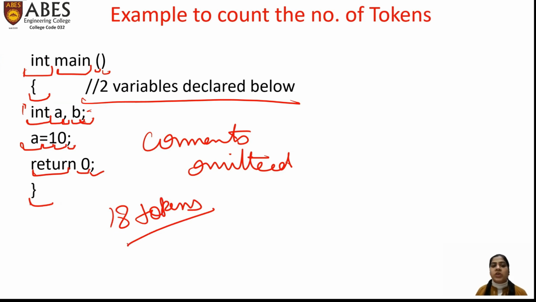This is a very scoring question. If you learn the rules of how we count the tokens and practice a number of questions, then this is a very scoring question in the university examination. And this question also comes in the GATE examination.